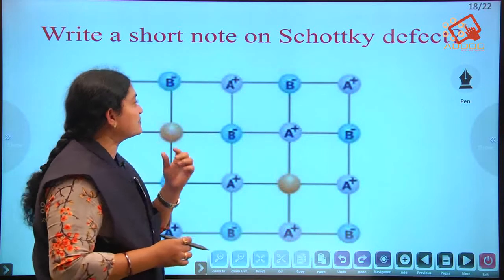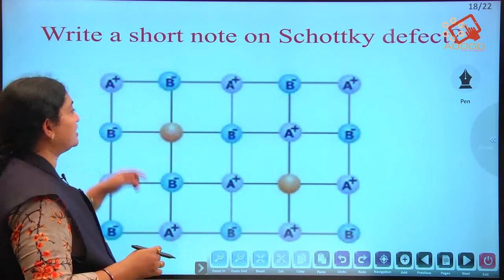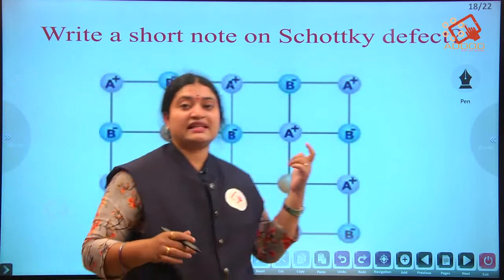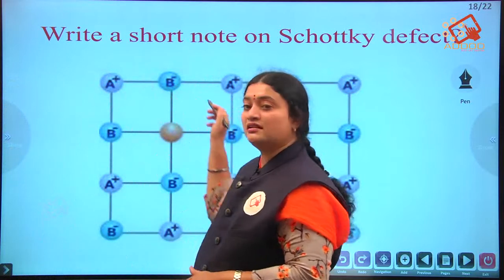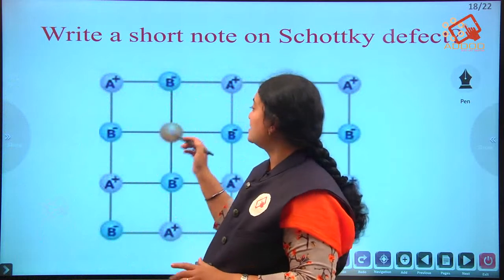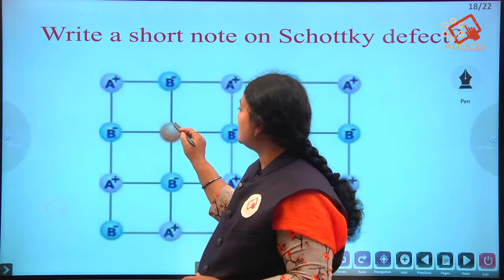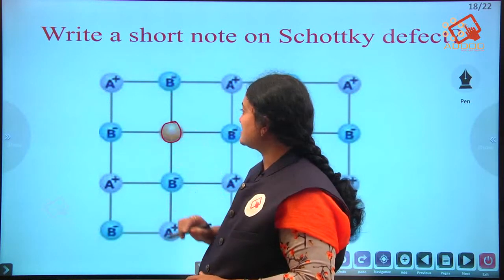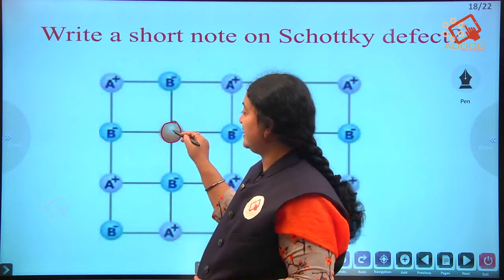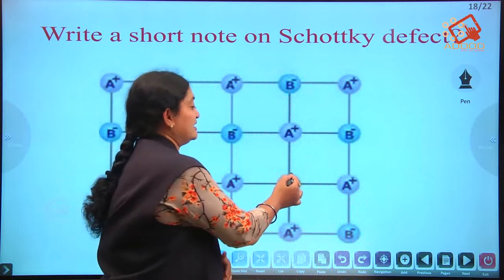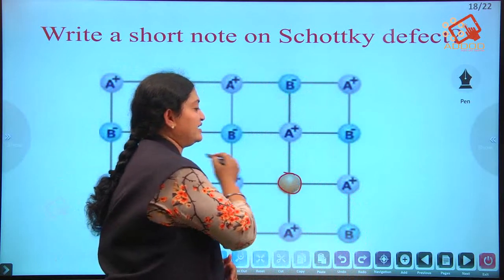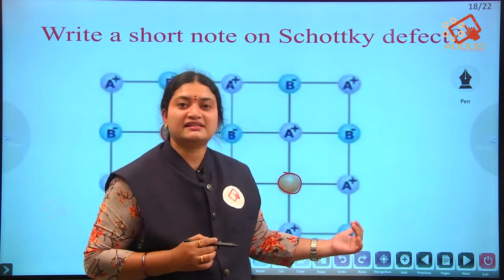Here we can observe it through a diagram. Let us take a cation and anion, arranged in a perfect regular pattern. But here you can see that one of the cations is missing. There should be an A plus here, but it is missing. And also here we can see that an anion is missing, that is, a B minus is missing.